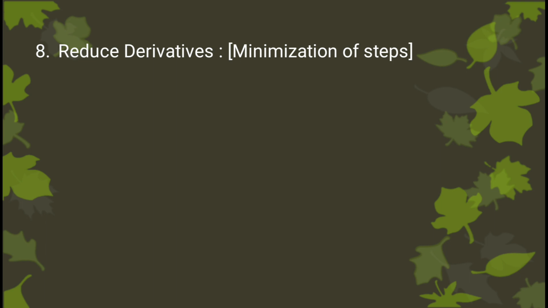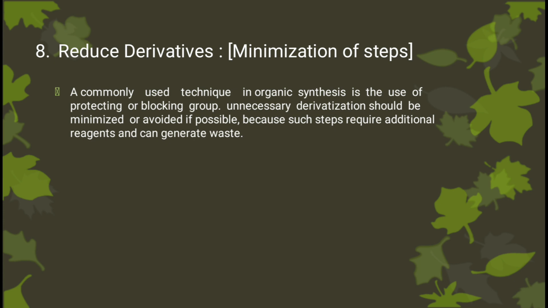Eighth principle is reduce derivative. It means minimization of steps. A commonly used technique in organic synthesis is the use of protecting or blocking group. Unnecessary derivatization should be minimized or avoided if possible because such steps require additional reagent and can generate waste product.